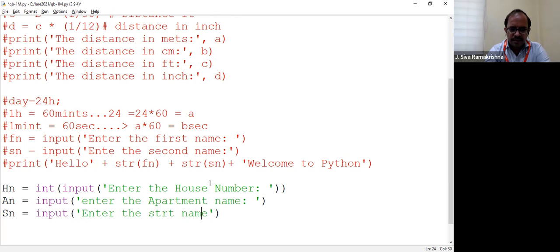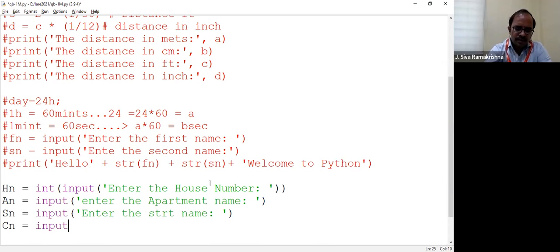Enter the street name. Then what will you have? You may ask the city name. Let us say city. Also, see, this is an address. You can make it as complex as you want. So let me ask the city name.